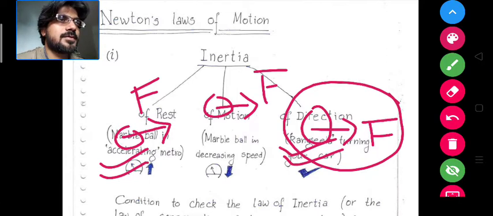But then it was shown by Galileo that force is required only to start the motion,